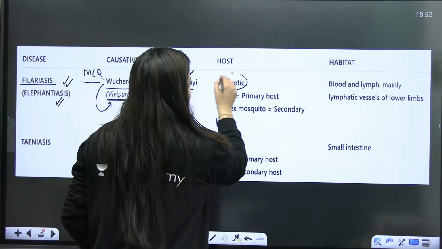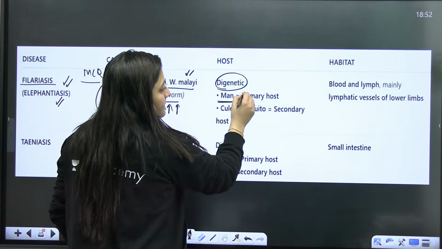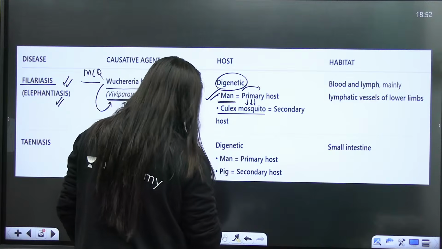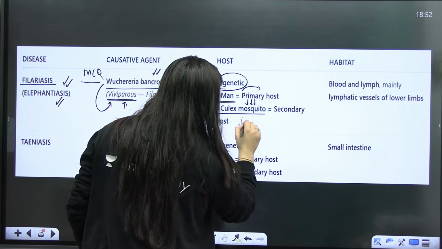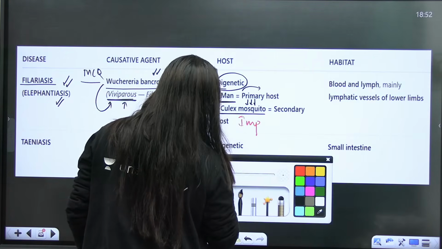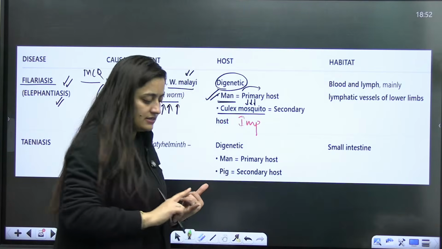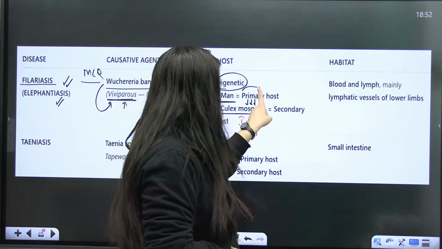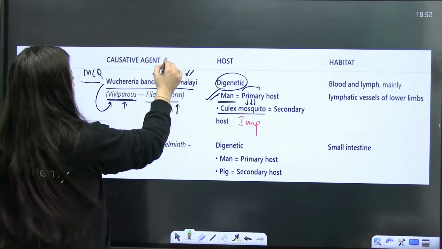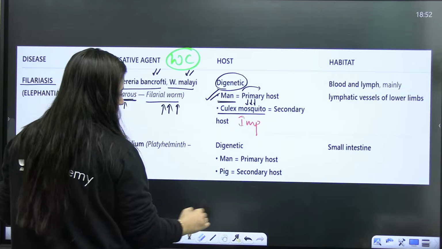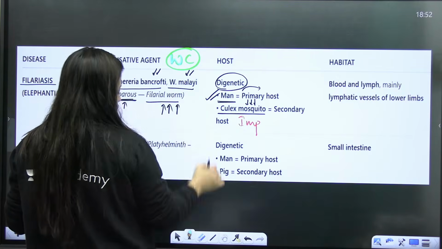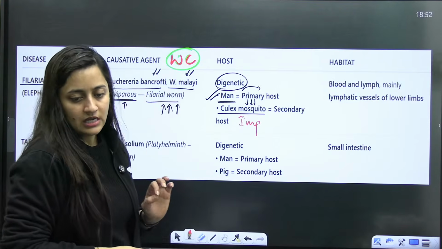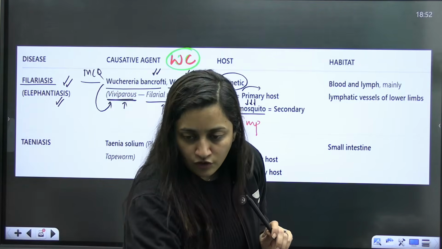Again, it is digenetic. Two hosts are there: man is the primary host and the Culex mosquito is the secondary host. This information is important. We have discussed dengue and chikungunya, for which the mosquito is Aedes aegypti, but here it is Culex. You can remember it like this: WC, World Cup. Keep it in your mind.